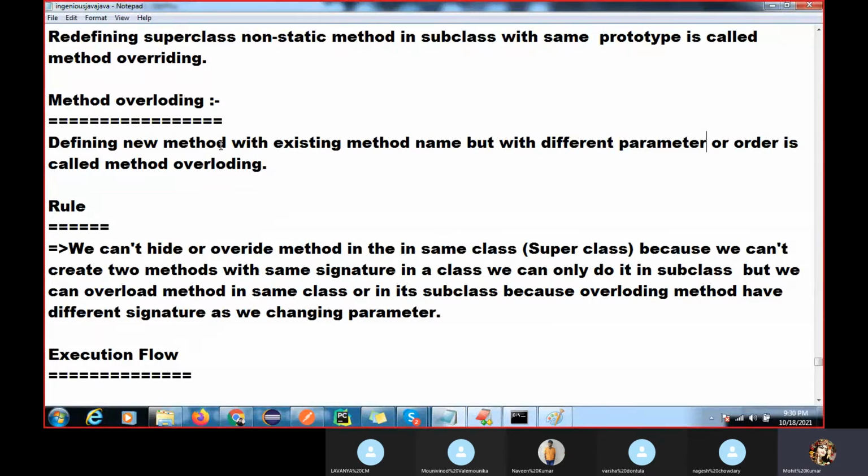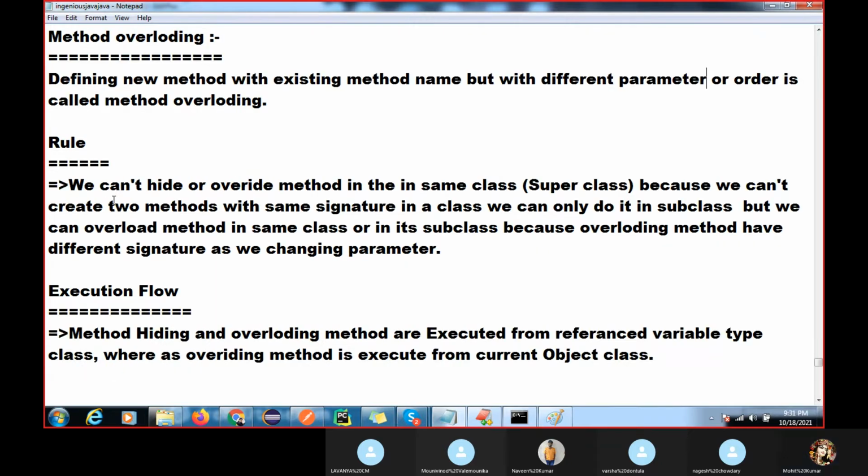Or you define integer a, integer b in one method, and in another you define integer a, integer b, integer c. That is also called method overloading, because the parameters differ in number or order. In the first method you passed two parameters, in the second three. That is called order.